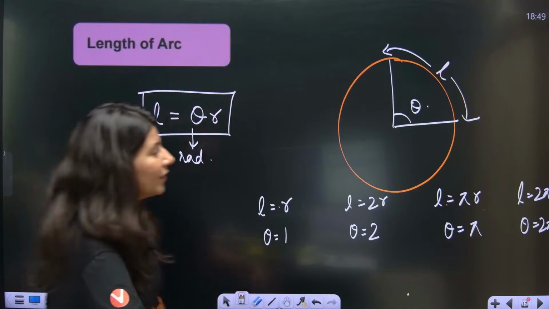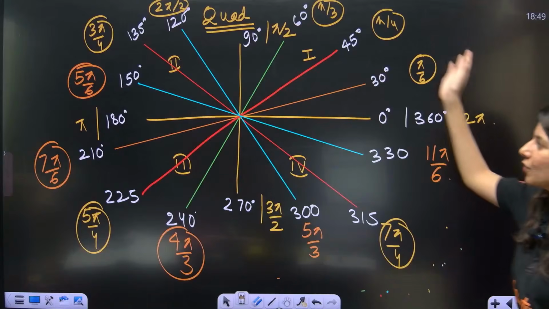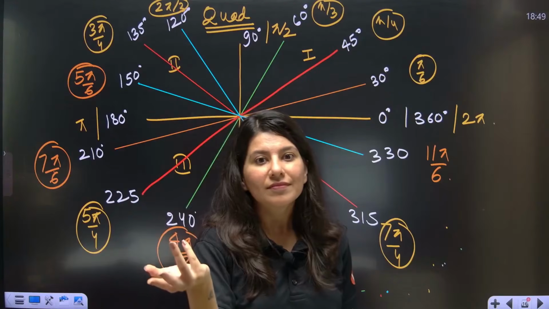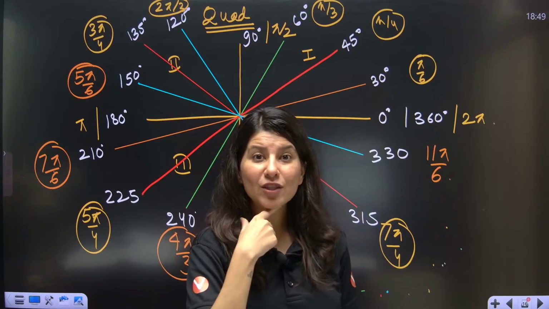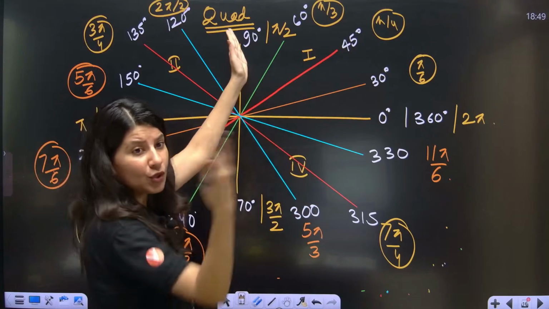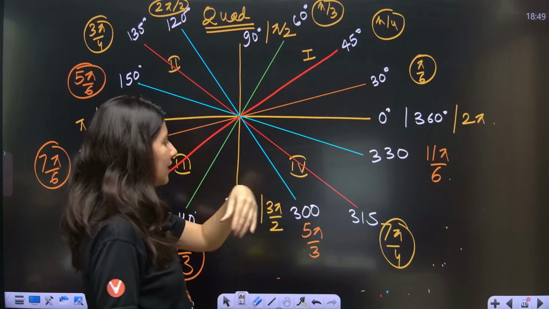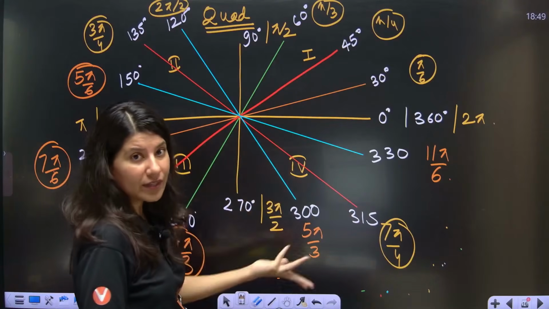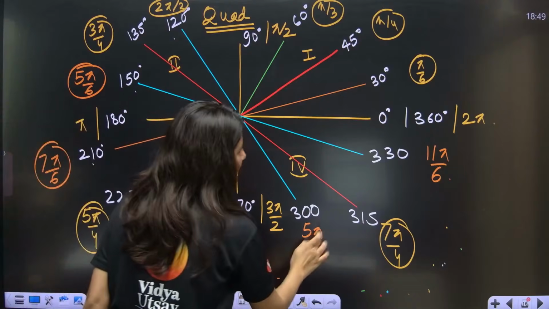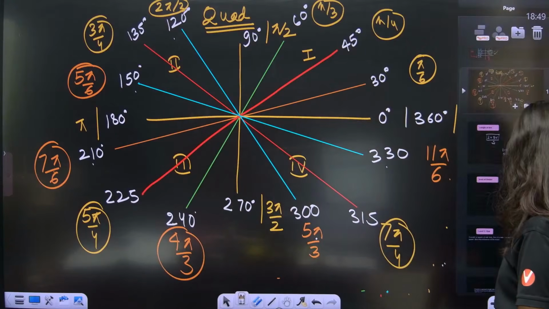See, Rohit, for that you have to solve problems now. Yes, so Rohit is saying it's easier to remember in this format. Okay, but what if randomly they ask? So that is where practice comes into the picture. First of all, just tell me, first quadrant, so you already remember. Then I told you 45, 135, 225 and 315. This is very easy already. Now that means we are left with 1, 2, 3, 4, 5, 6. Only 6 values. You won't be able to remember? You have to do that.